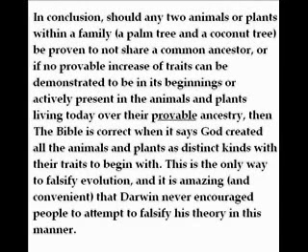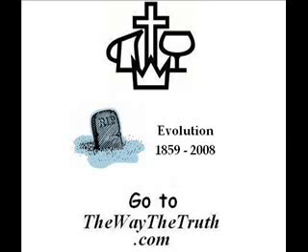In conclusion, should any two animals or plants within a family be proven not to share a common ancestor, or if no provable increase of traits can be demonstrated to be in its beginnings or actively present in the animal and plants living today over their provable ancestry, then the Bible is correct when it says God created all the animals and plants as distinct kinds with their traits to begin with. This is the only way to falsify evolution, and it is amazing that Darwin never encouraged people to attempt to falsify his theory in this manner. Goodbye to evolution.